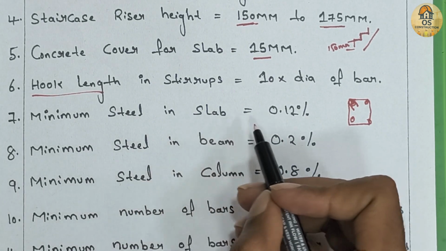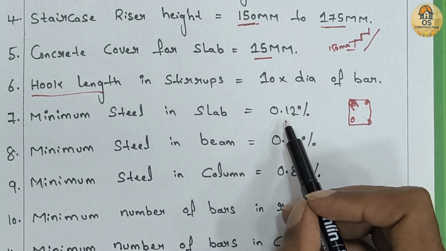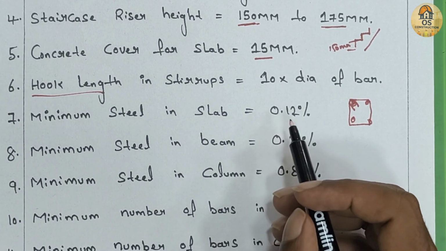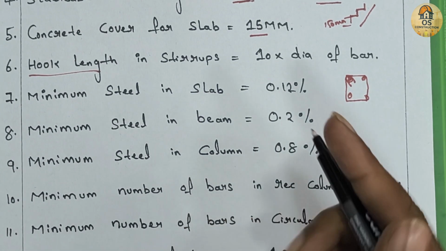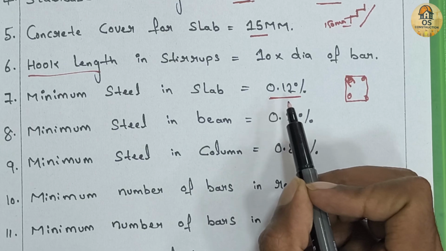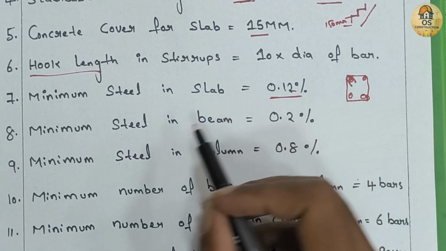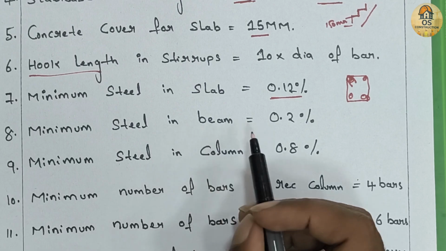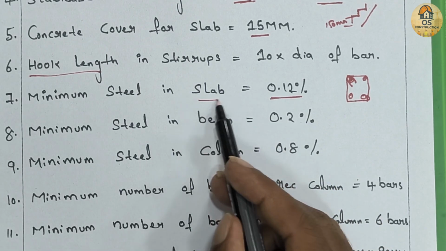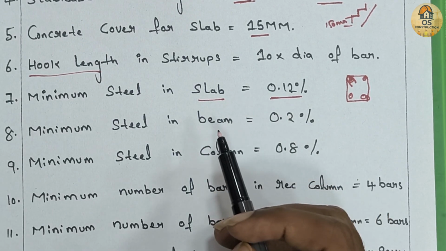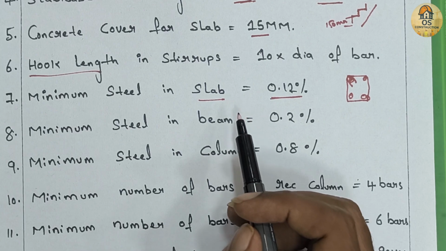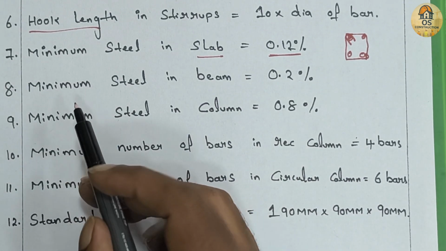Seventh one is minimum steel in slab. It should be 0.12% of gross section area. To prevent cracking and handle load, slabs must have at least 0.12% steel of their total area. This is as per IS code for mild steel bars.